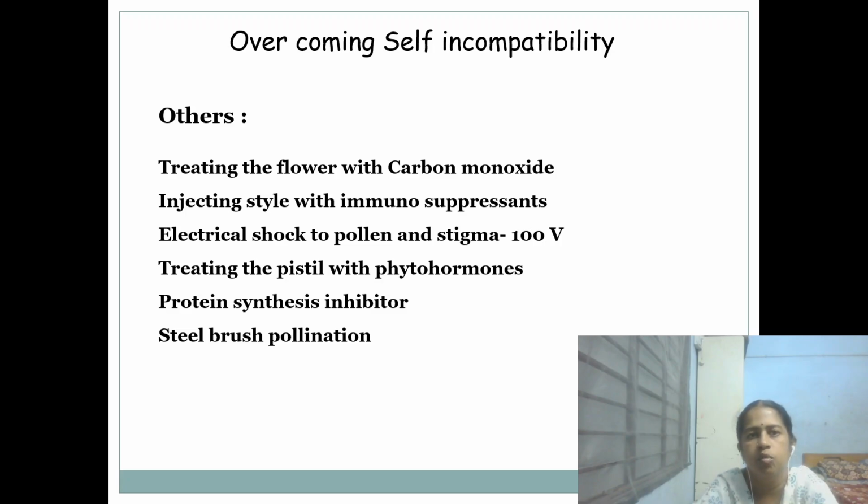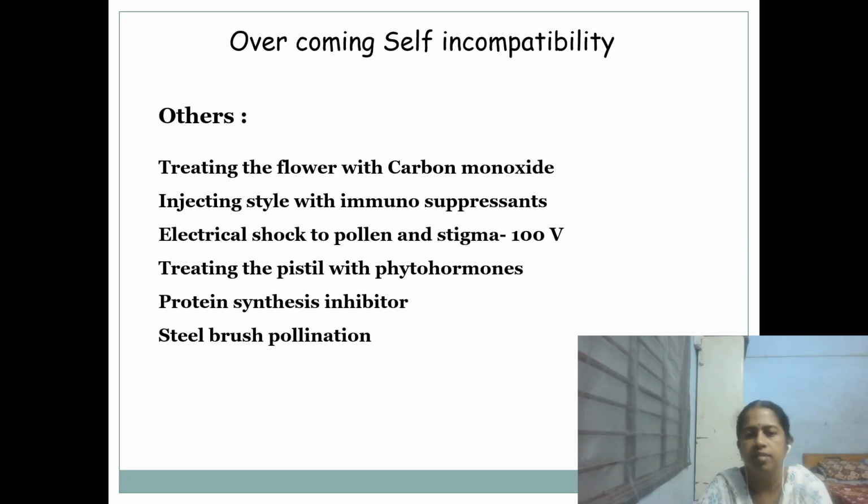Then other techniques to overcome self-incompatibility are treating the flower with carbon monoxide, injecting the style with immunosuppressants, then electrical shock to pollen and stigma, that is 100 volts, then treating the stigma, that is the pistil, with phytohormones, then protein synthesis inhibitors can be used, then steel brush pollination can be used.